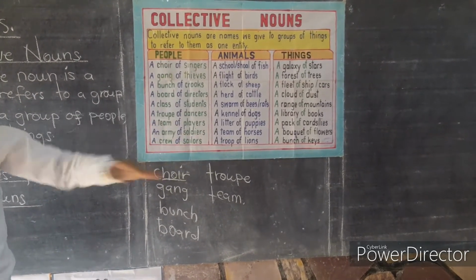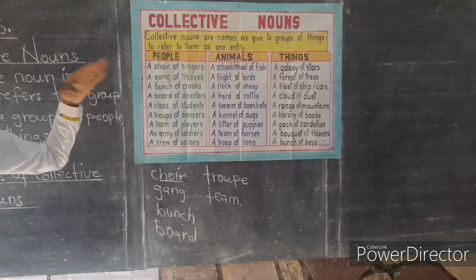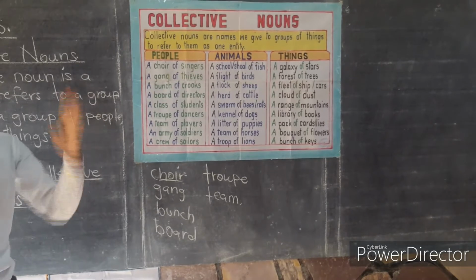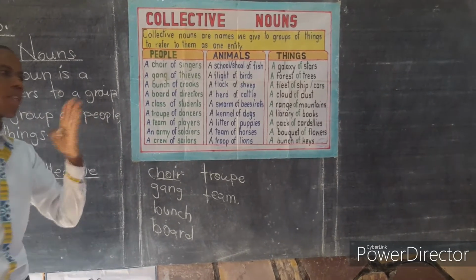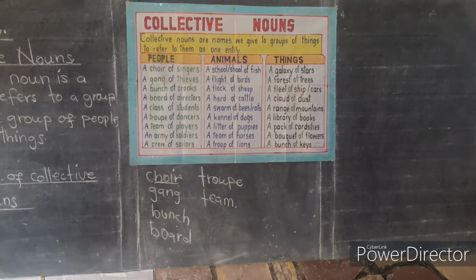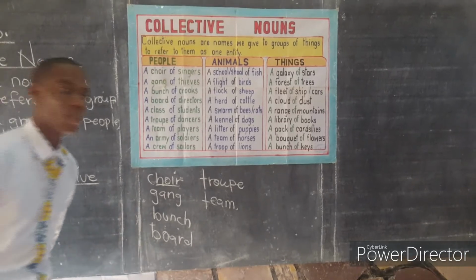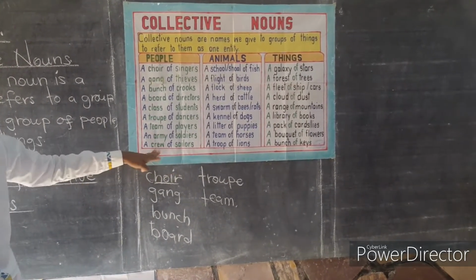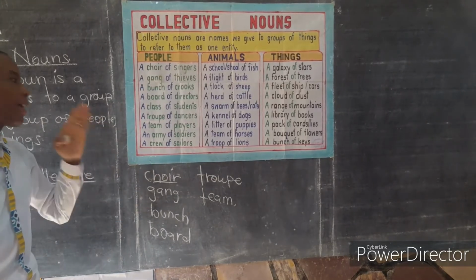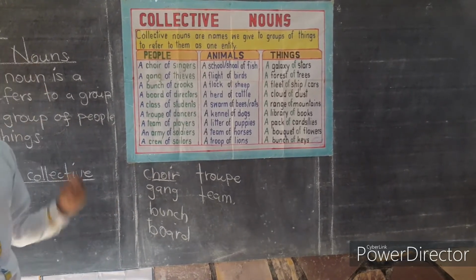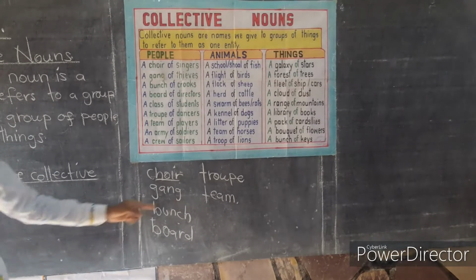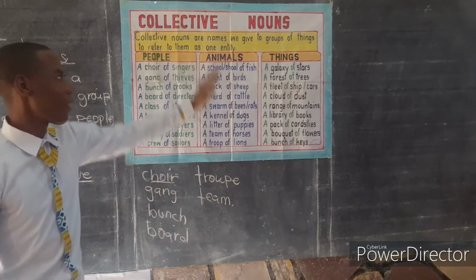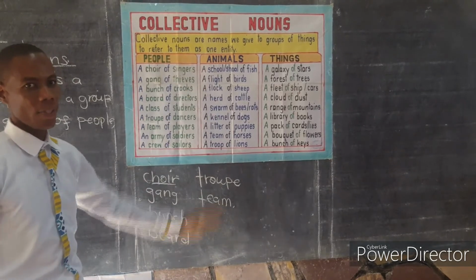Soldiers. When you see a group of soldiers, we say an army of soldiers. An army of soldiers marched through the street. Sailors. We say a crew of sailors. A crew of sailors.